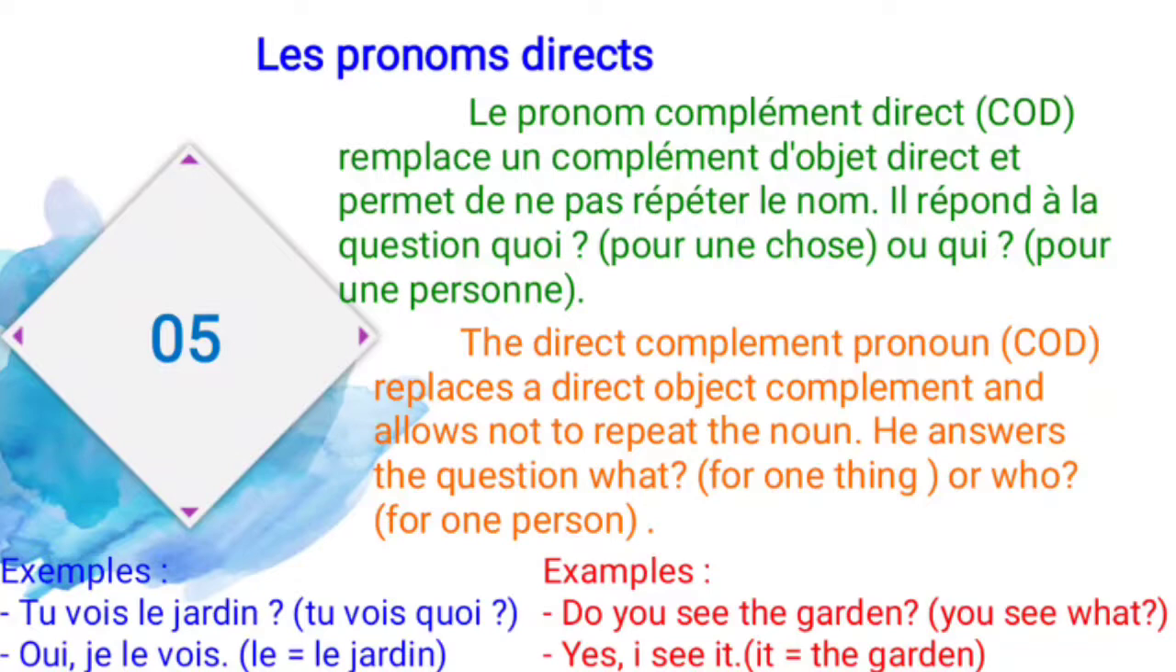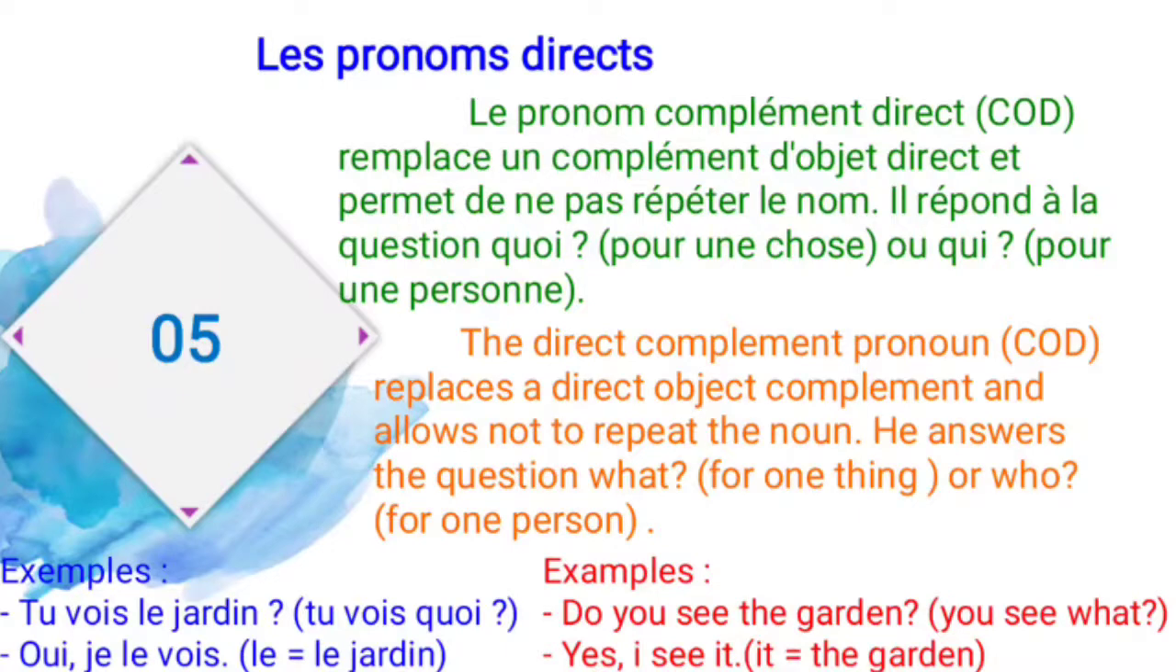So the fifth one is about complément d'objet direct and complément d'objet indirect. So let's see the definition for this one. Le pronom complément. Le pronom can be classified into two things. One is complément d'objet direct and the other complément d'objet indirect. Let's see the complément d'objet direct. Le pronom complément d'objet direct sert à remplacer un complément d'objet direct et permet de ne pas répéter le nom. Il répond à la question quoi pour une chose, ou qui pour une personne.